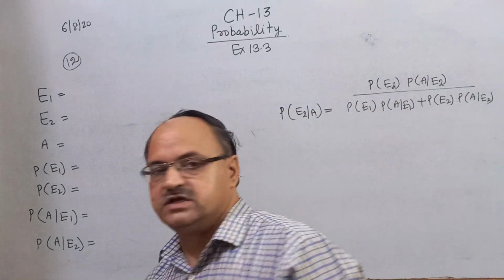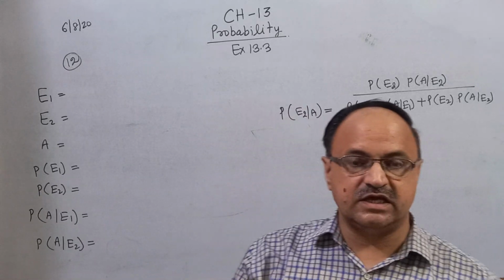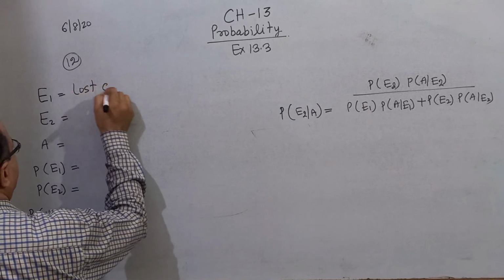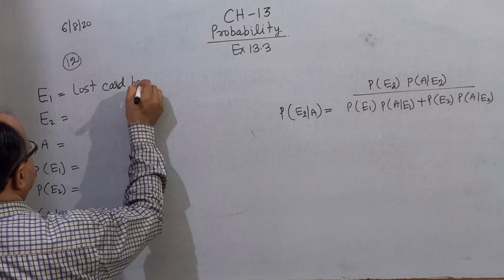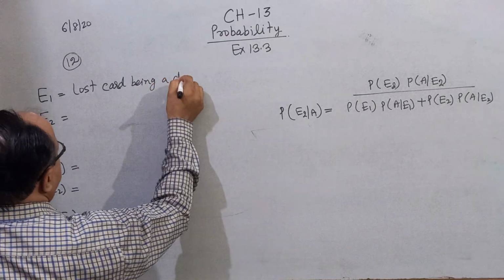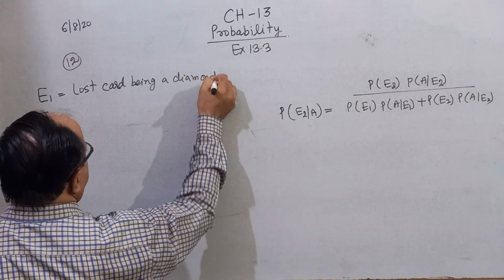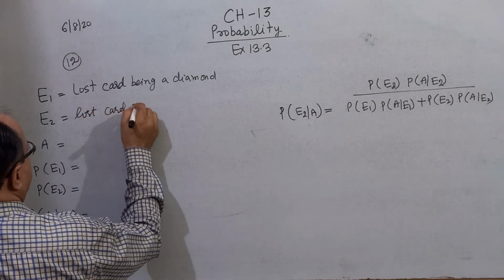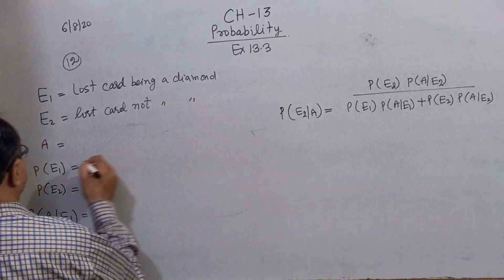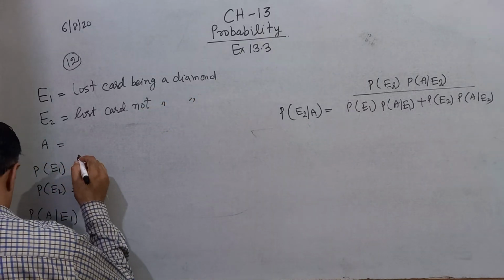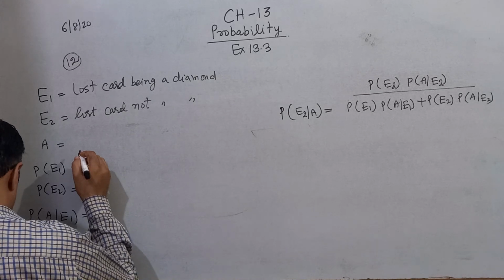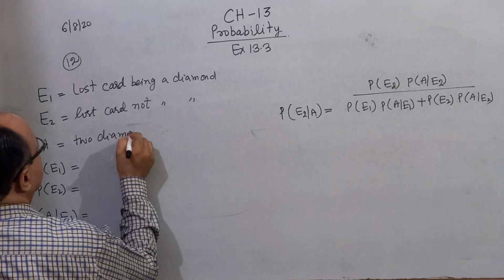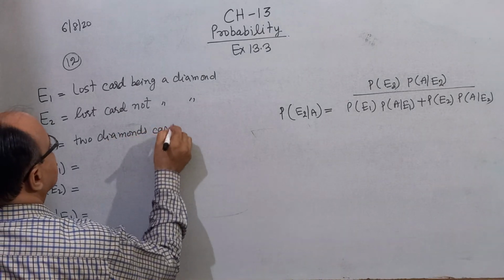The lost card being a diamond or not a diamond. So there are 2 events: E1, the lost card being a diamond, or you can say E2, the lost card not being a diamond. And A is the event that 2 diamond cards are drawn.